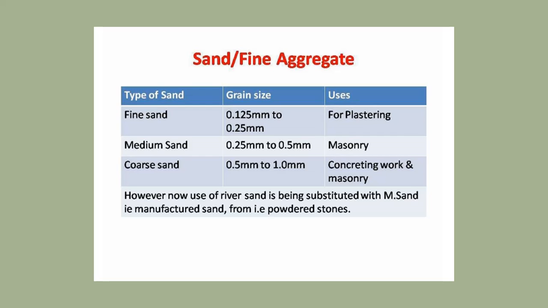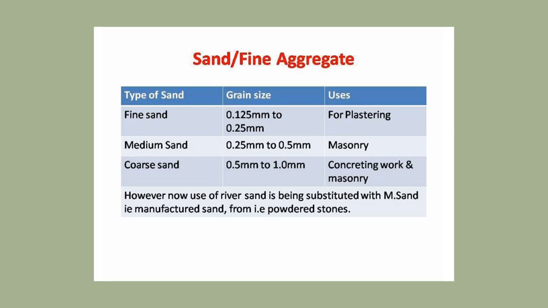As far as tests for sand or fine aggregate, both are the same. Fine sand, medium sand, coarse sand. Fine sand grain size is 0.125 mm to 0.25 mm, used for plastering purpose. Medium sand 0.25 mm to 0.5 mm is for masonry purpose. Coarse sand, 0.5 mm to 1 mm grain size, is used for concreting work and masonry work. However, now the use of river sand is being substituted with M sand, that is machine sand or manufactured sand.